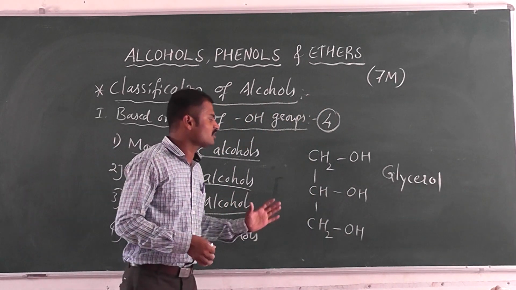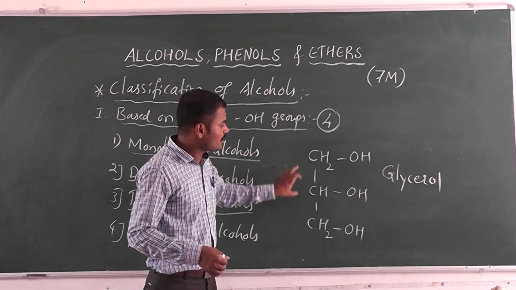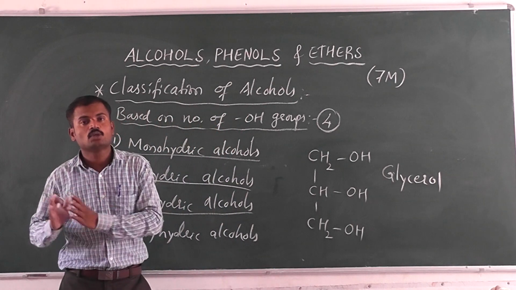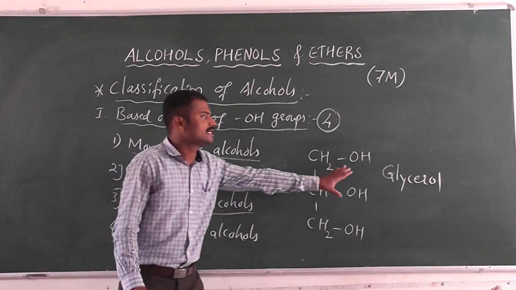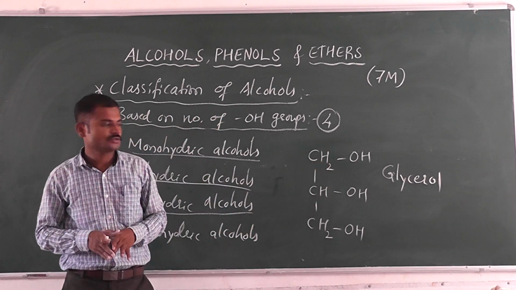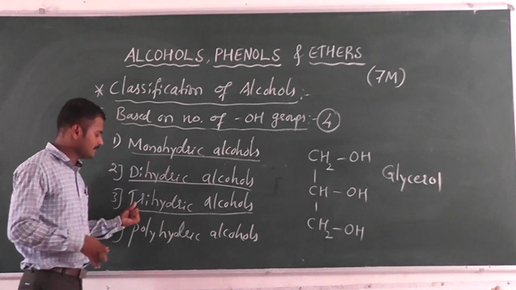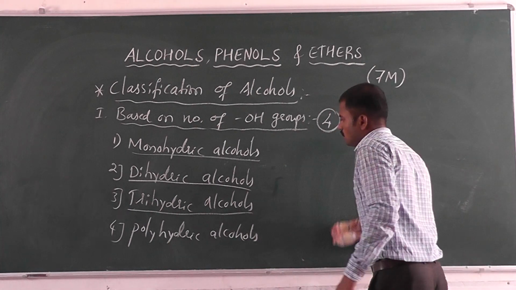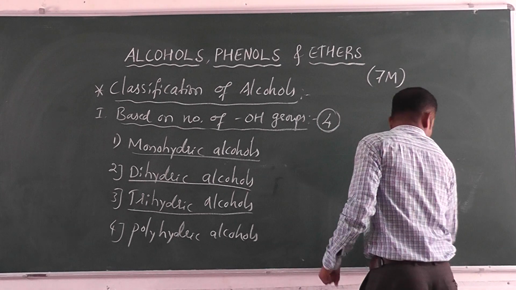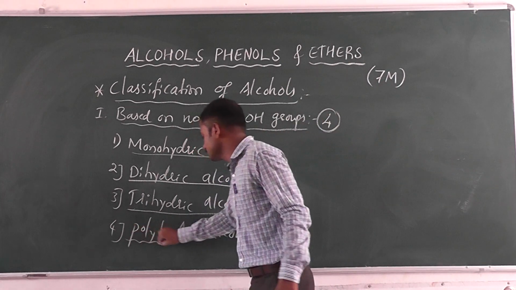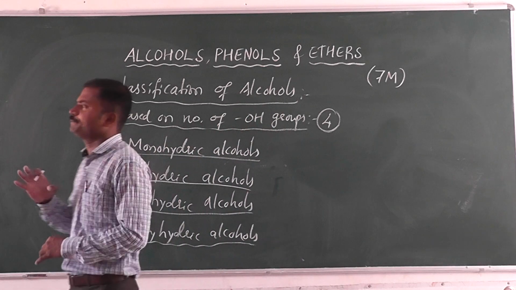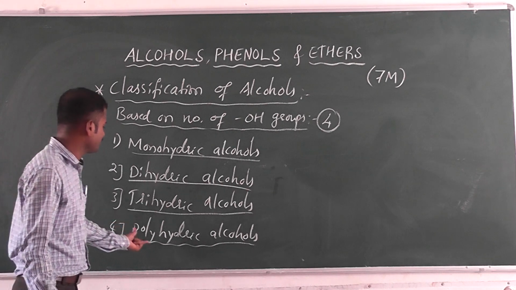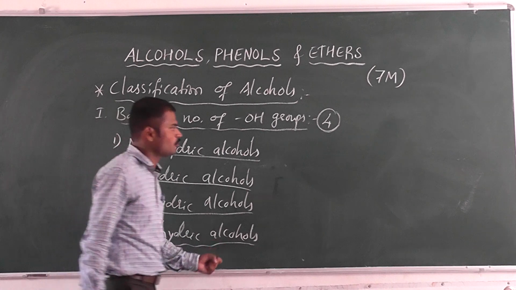The IUPAC name for this compound: the number of carbons is 3, therefore it is propane 1,2,3-triol, or generally glycerol. So this is an example of a trihydric alcohol. Next we have the fourth one, called polyhydric alcohol. Poly means many. If the given compound contains many OH groups, we call it a polyhydric alcohol. So poly means more.